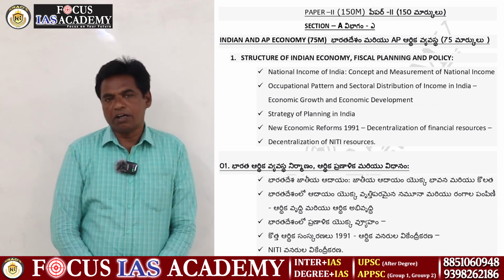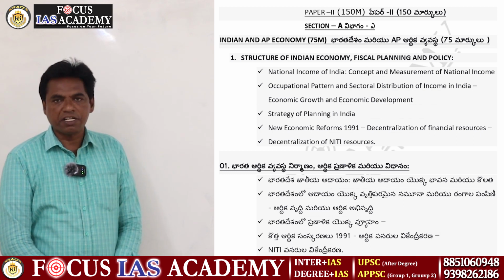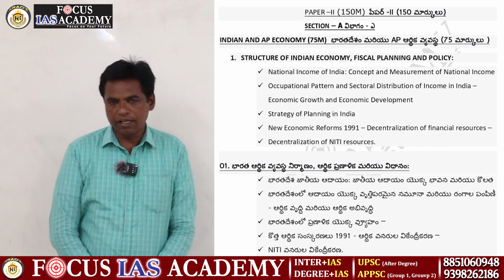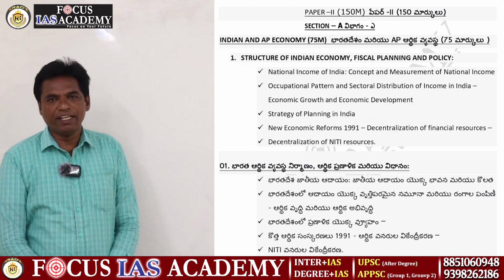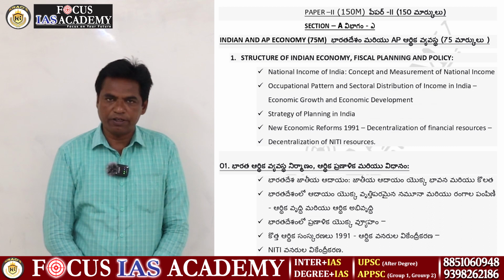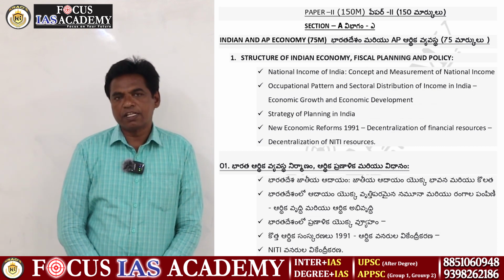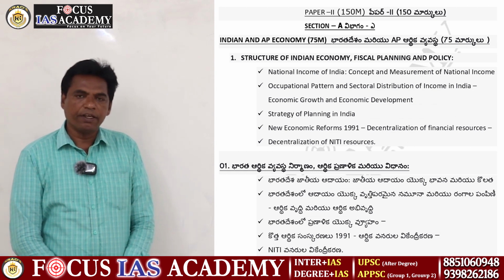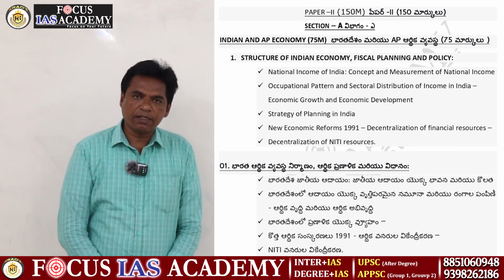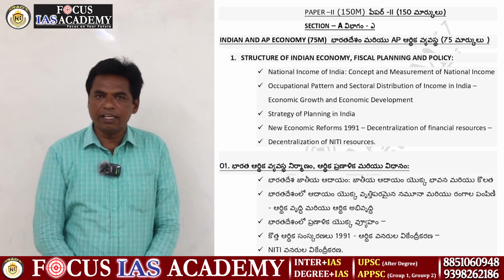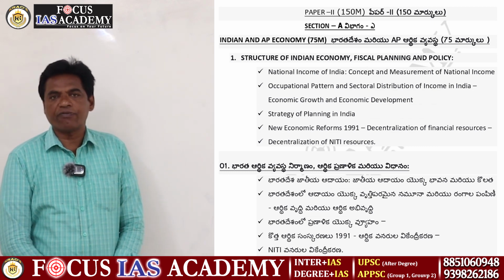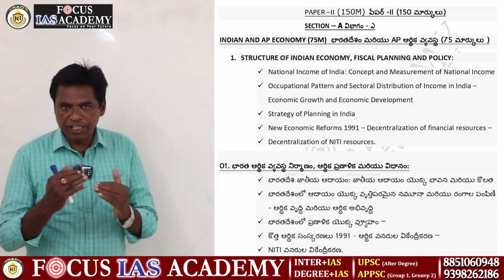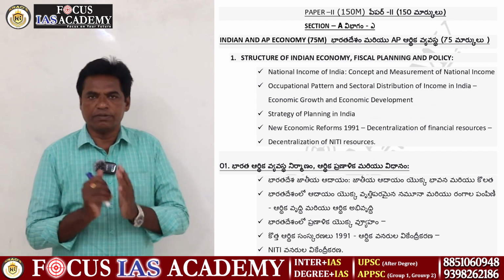National income is calculated by the Central Statistical Organization. You already know what national income is. What is the difference between national income and domestic income? National income includes the net foreign income from abroad, while GDP excludes the net foreign income from abroad. You have to know this difference.